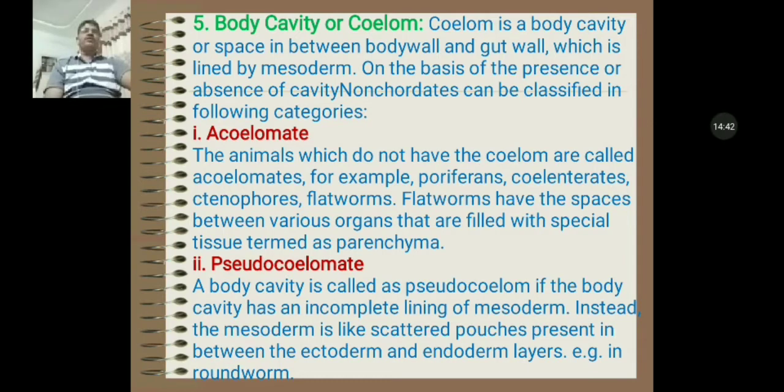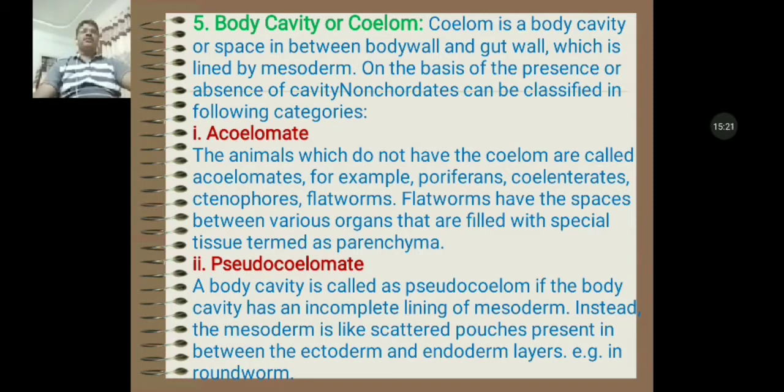On the basis of presence or absence of the cavity, lower non-chordates can be classified in the following categories. First is acoelomate. The animals which do not have a coelom are called acoelomates, for example poriferans, coelenterates, ctenophores, and platyhelminthes. They have the space between various organs filled with special tissue termed parenchyma.